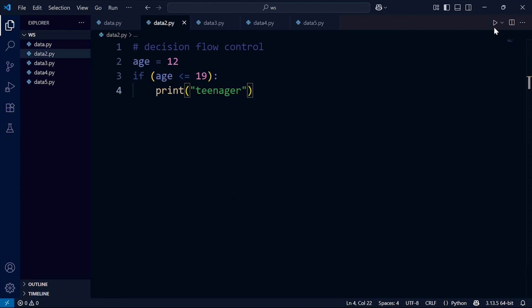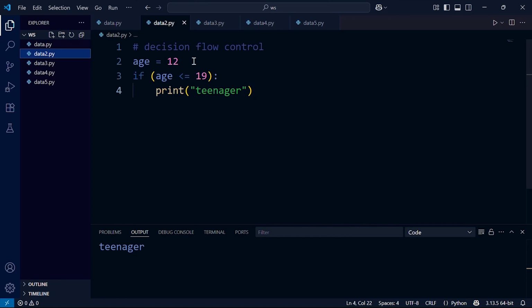Then click on run. I see the result is teenager. What about if the age is like 20? What will be the result? None. That's why we need the else statement.